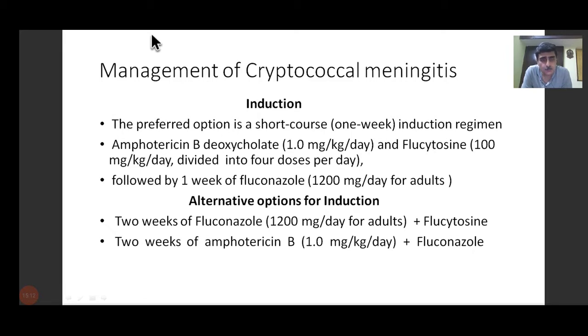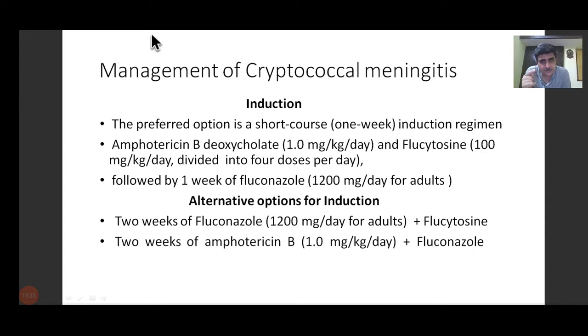Or you can have 2 weeks of amphotericin B 1 milligram per kg per day plus fluconazole. If flucytosine is not available, because flucytosine is not easily available in India, it is a little costly. It doesn't sometimes come in the hospital supplies. So for those cases, we give 2 weeks of amphotericin B.